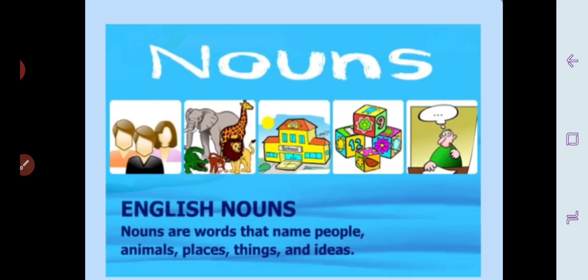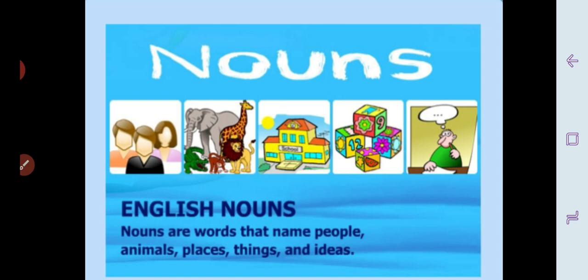Yes students, before knowing about collective and abstract noun, we must know about nouns. What is noun? In your previous class, in first or second class, you must have read about nouns. We know everything around us. If you look around yourself, you can see many things, people. You must have gone some places. So the name of anything, any place, any people is called noun.